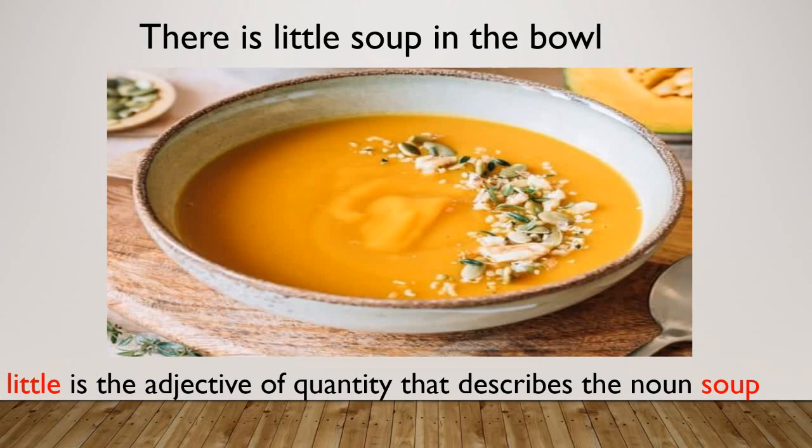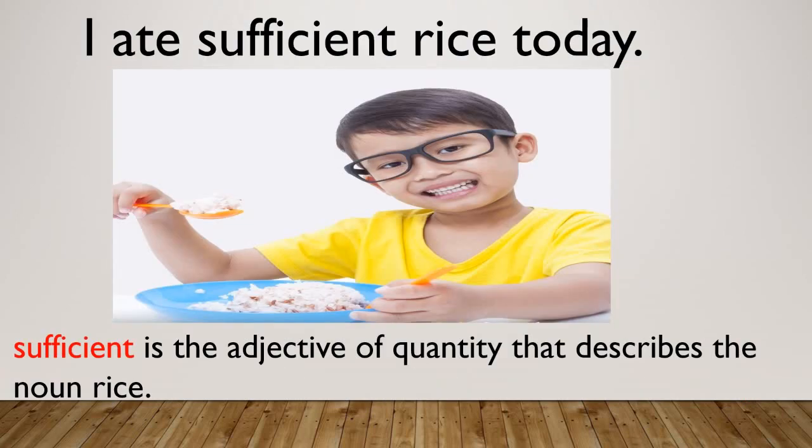Now the next one is I ate sufficient rice today. Suppose student, if someone asks you a question, how much rice you ate today? So what answer you will give? So you will say I ate sufficient rice today, or I ate enough rice today. So student, sufficient, enough give rough estimation of how much rice you ate.